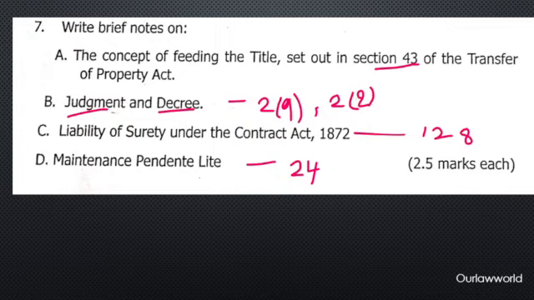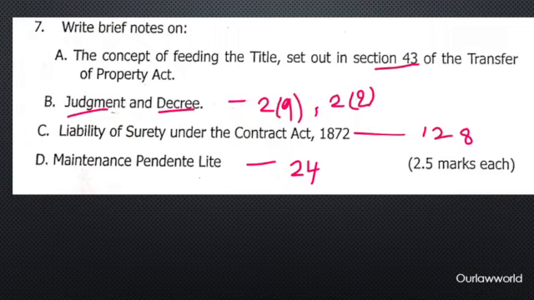When there is a default in the promise, when someone breaks the promise in this contract, the primary liability will be on the principal debtor. But on his default, there will be another liability, called the secondary liability, on the surety. So it is termed that the surety's liability is coextensive. This is mentioned under Section 128 of the Contract Act. You can look into that.